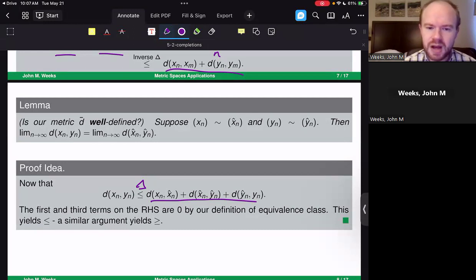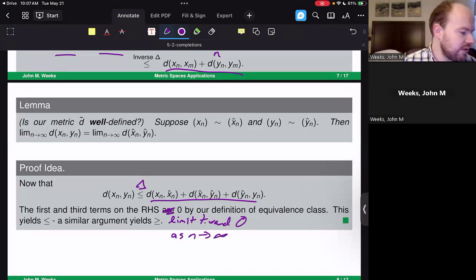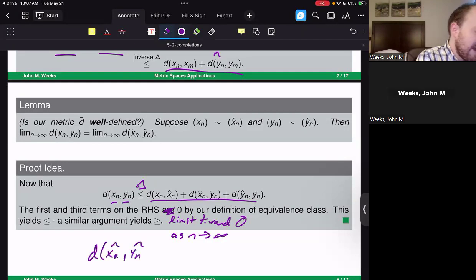The first and third terms on the right-hand side go towards 0 as n approaches infinity by our definition of equivalence class. And this will yield a less than or equal to sign. You can think about how you could get a similar argument to show that indeed this is greater than or equal to. I didn't have to start with xn and yn over here. I could have started with d(xn hat, yn hat) and done a similar breakdown in terms of a triangle inequality to make that work.